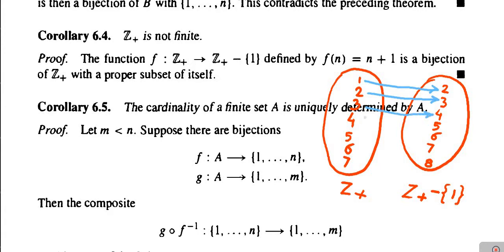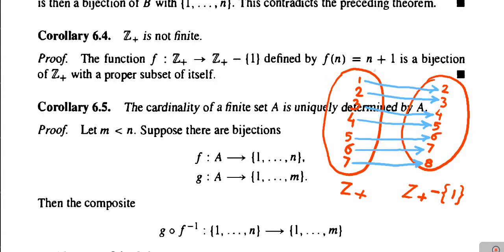Next, image of 4 is 4 plus 1, means it is 5. Next, image of 5 is 5 plus 1, means it is 6. Next, image of 6 is 6 plus 1, means it is 7. And finally, image of 7 is 7 plus 1, that is 8. There are infinitely many elements in both sets, domain as well as range set. But for understanding purpose, we are considering only some finite number of elements, okay.